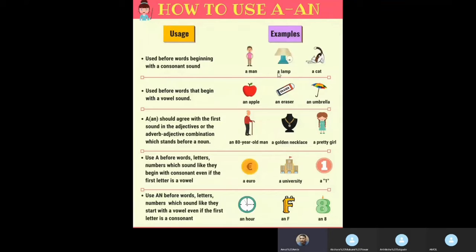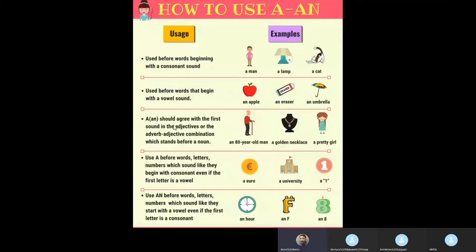So we can say a man, a lamb, a cat, a bag, a musician. And "an" is used when the words we are dealing with begin with a vowel sound. So an apple, an eraser, an umbrella. All these words have a vowel sound at their beginning.